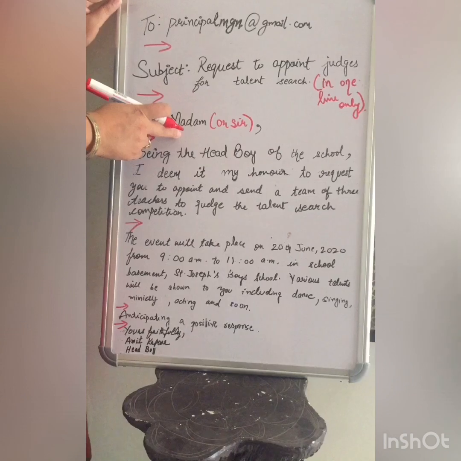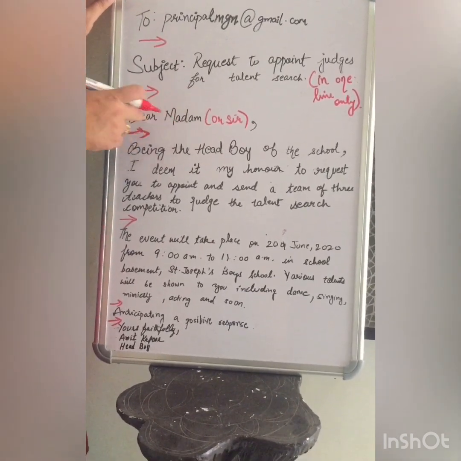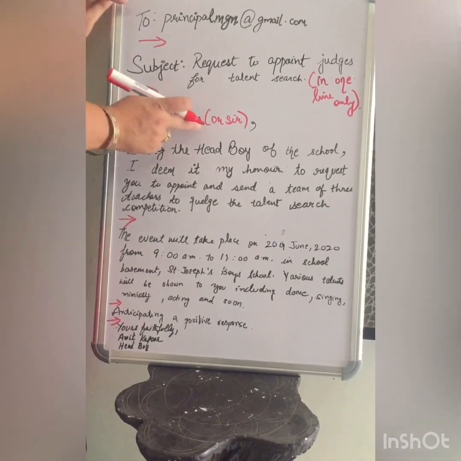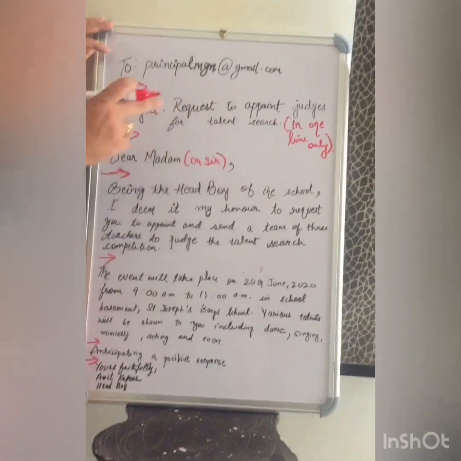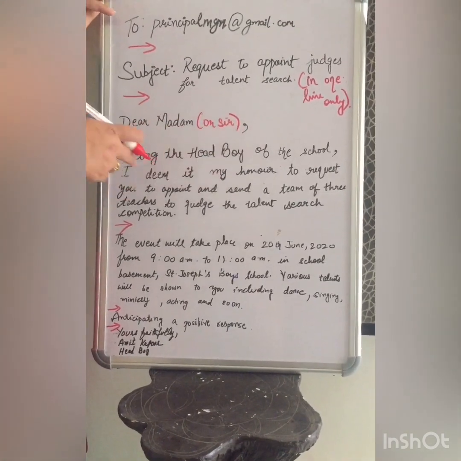Dear madam. Ma'am is no word. Don't write M-A-M, ma'am. That is a slang word. You have to write full words. Dear madam or sir, anyway, comma. Then again leave a line. Then you start with the email.